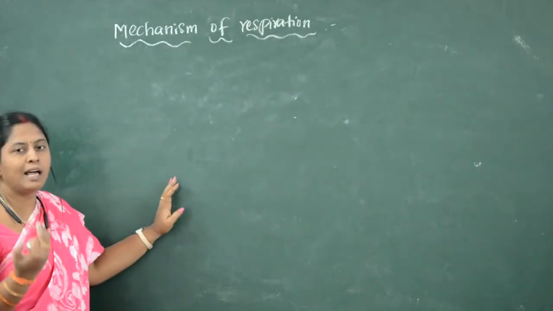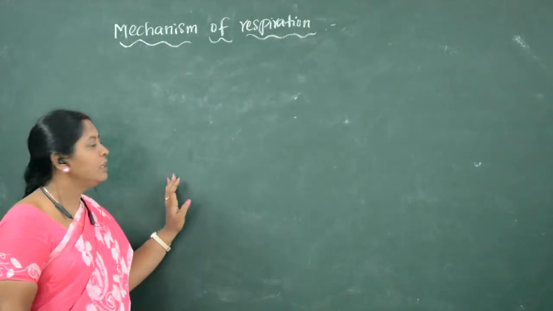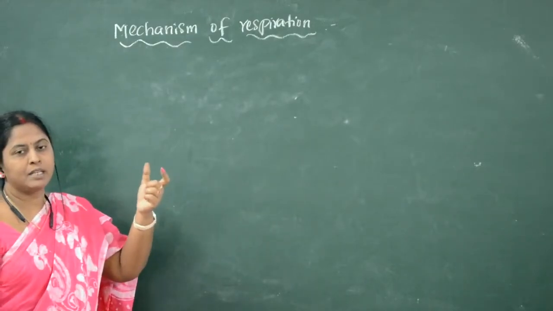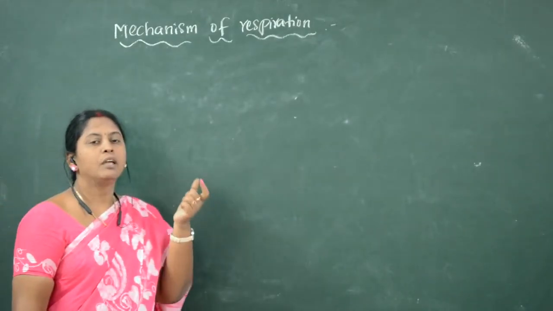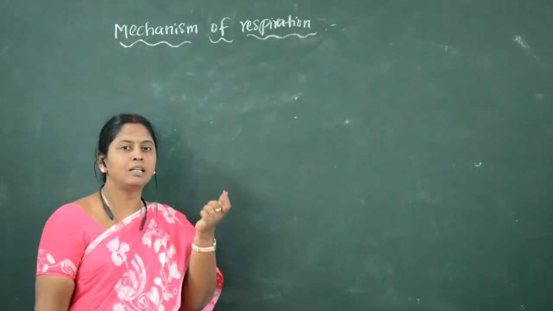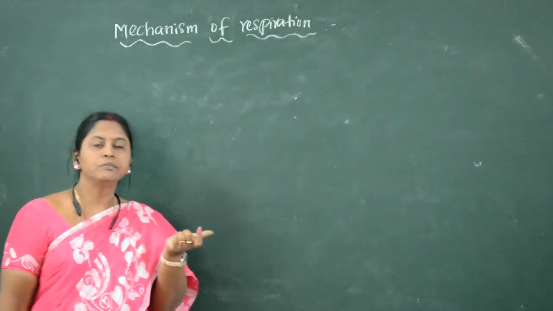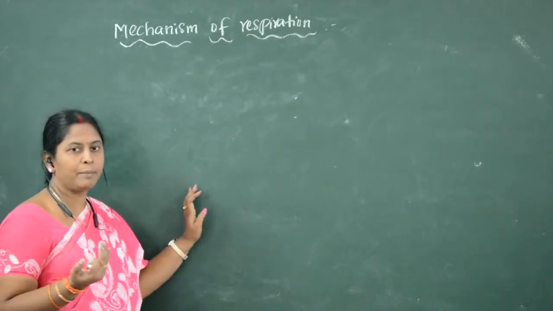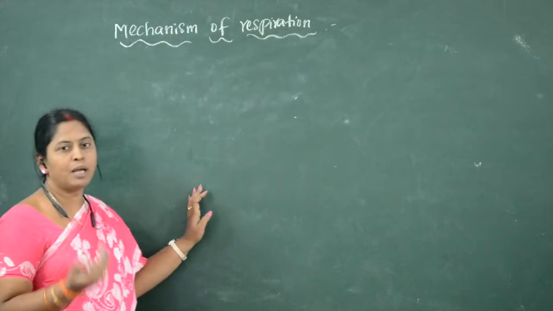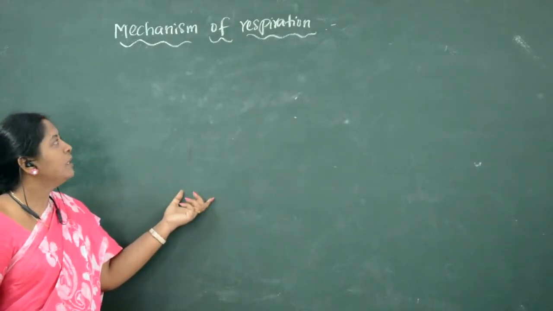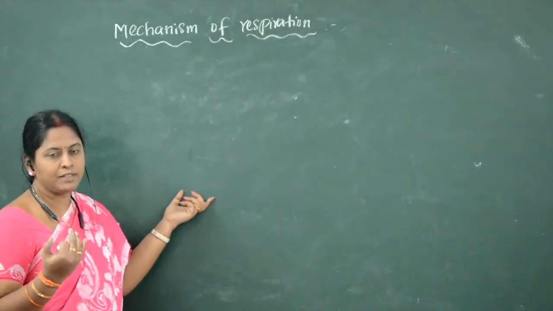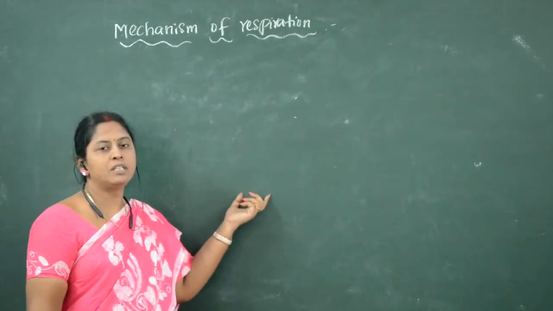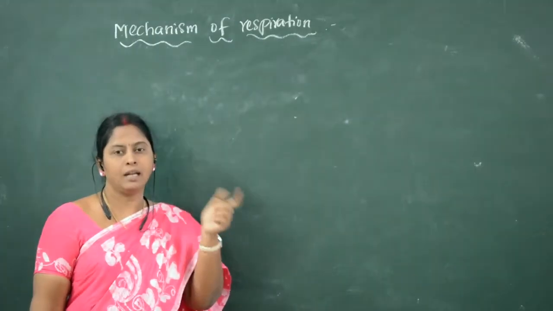Right lung is larger than the left lung, and towards the left lung a small notch is present. That notch is called cardiac notch, where heart is located towards the left lung, and both the lungs are covered with a membrane called pleura membrane. Between these pleura membranes a cavity is present. That cavity is called pleural cavity. Pleural cavity is filled with pleural fluid which reduces the friction of the lung.